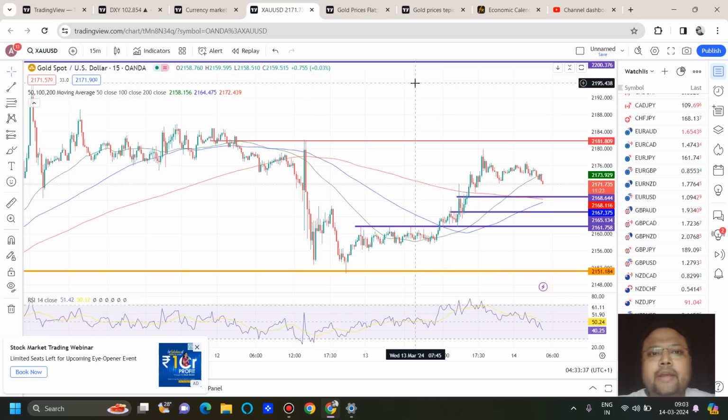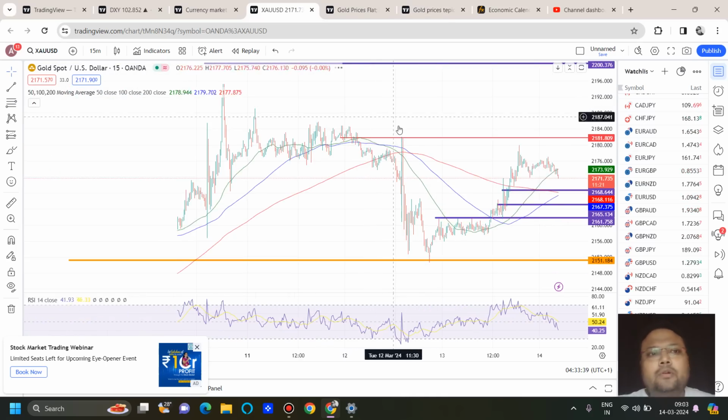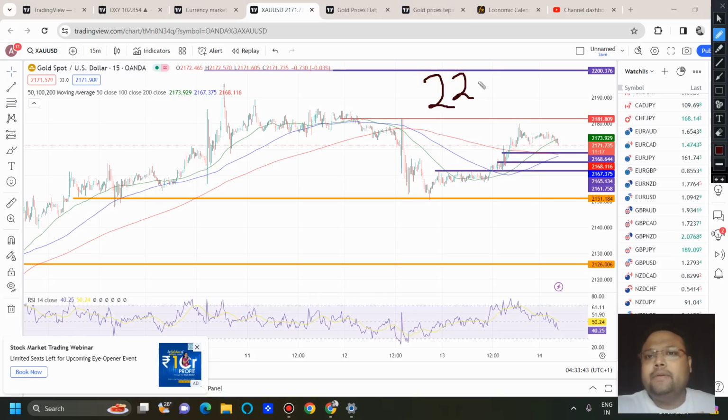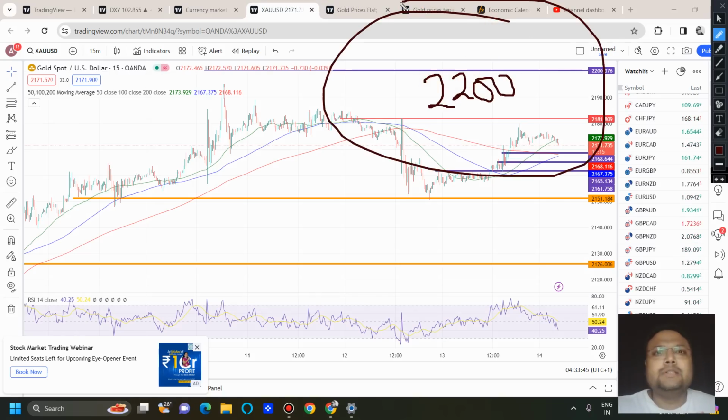And if you're wondering about resistance, then right now we do not have any immediate resistance on the chart, and the only resistance is around 2200. Previously we discussed the possibility of market reversing from 2200, but 2200 is no longer a very strong resistance. And if market is very volatile after news, I think this time market will be going above 2200. And if that happens, obviously we can look for a buy above 2200.